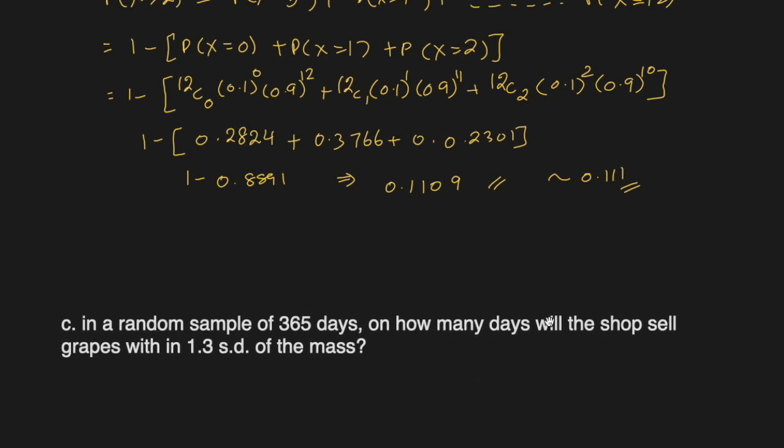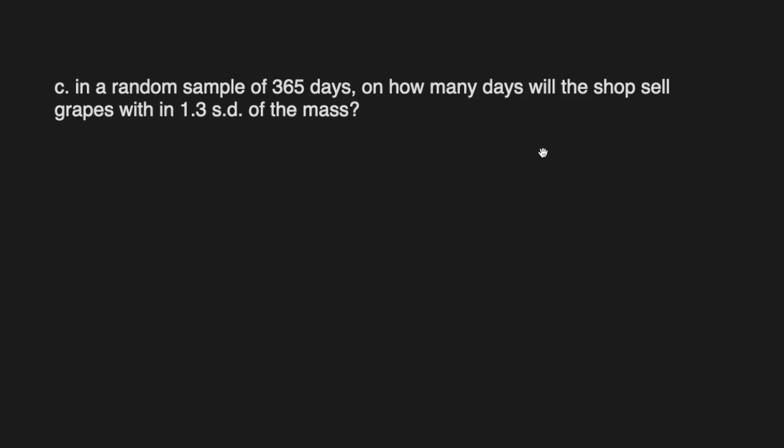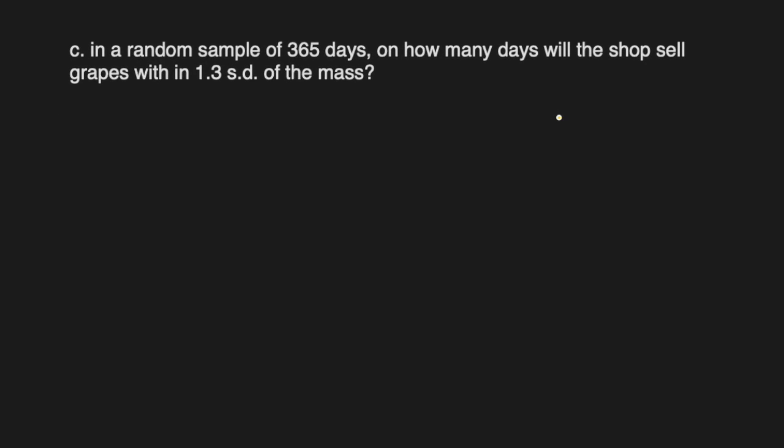Yes, we do. In a random sample of 365 days, on how many days will the shop sell grapes within 1.3 standard deviations? So let me redraw this. This is 28. We want 1.3 standard deviations on both sides, 1.3 here and 1.3 here.